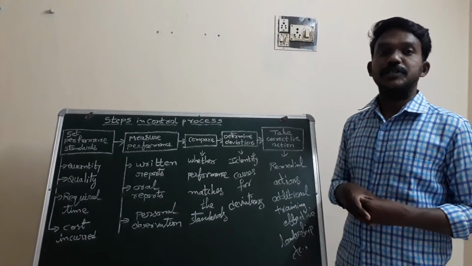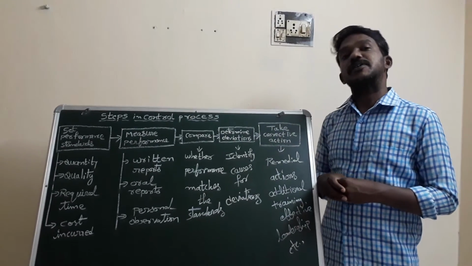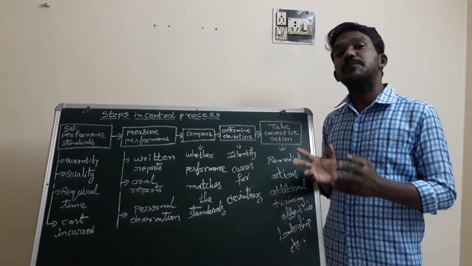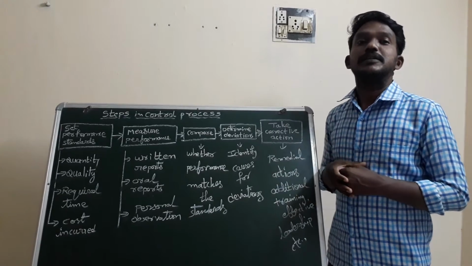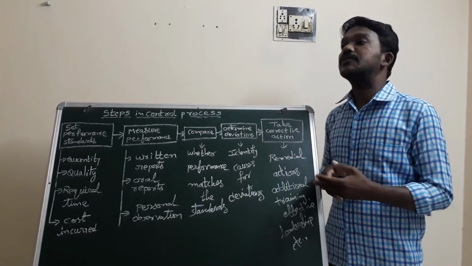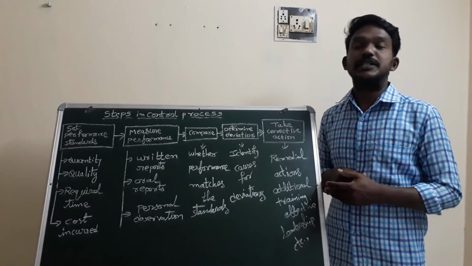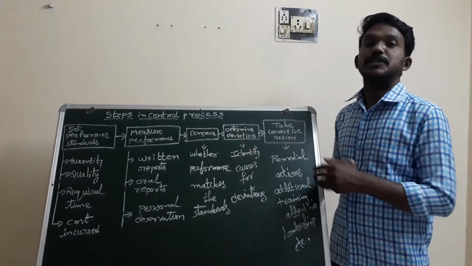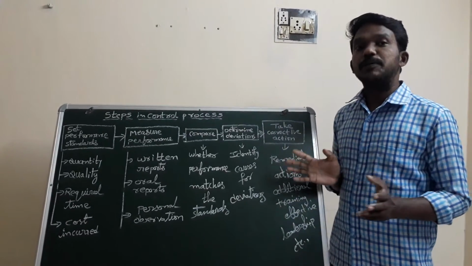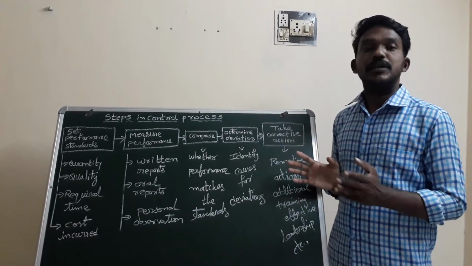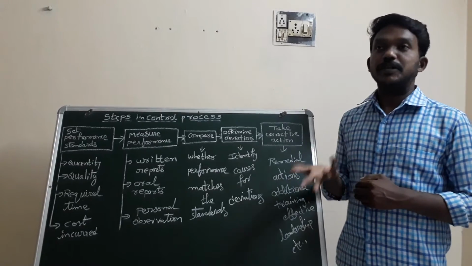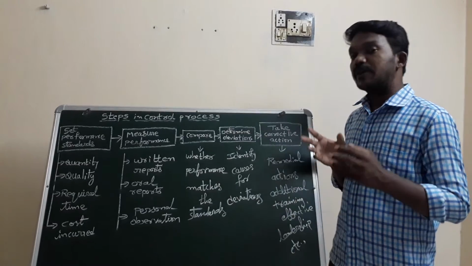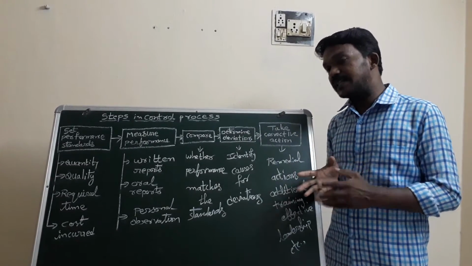And for personal observation, sometimes managers personally observe how the work is going on, and how many people are working according to the prescribed standards or not. For example, in a manufacturing industry, while production is going on, the production head can observe by his personal visit whether all the people in the production department are working according to standards. And after completely measuring the performance, we have to compare actual performance with the standards.